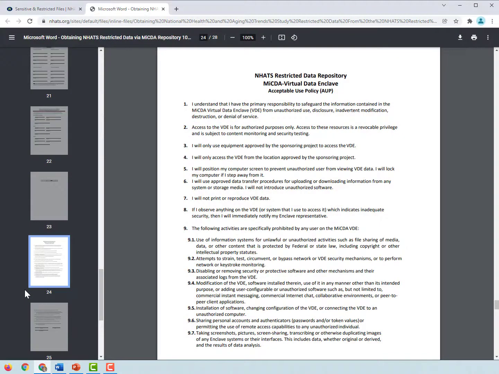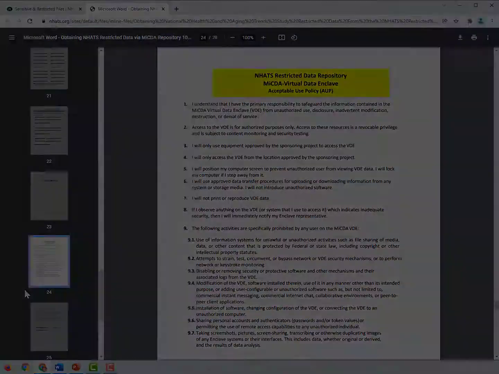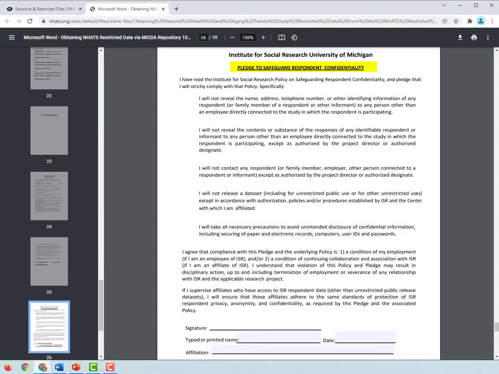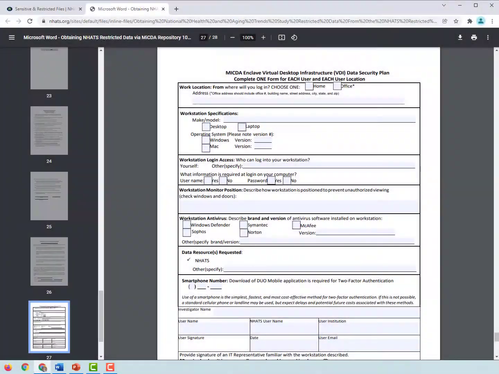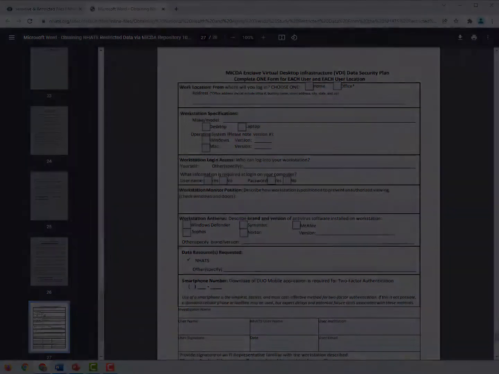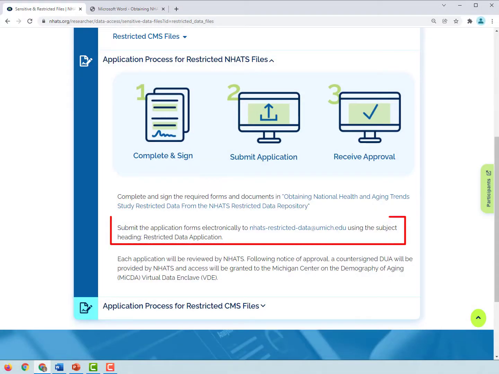In addition to the request forms, each user will need to read and sign the Acceptable Use Policy, or AUP, and the Pledge to Safeguard Respondent Confidentiality. Each user must also complete a data security plan for each location that they plan to access the restricted data. Most users opt to fill out one data security plan for their office and another for home. All forms should then be submitted electronically to NHATS Restricted Data at umich.edu using the subject heading Restricted Data Application.